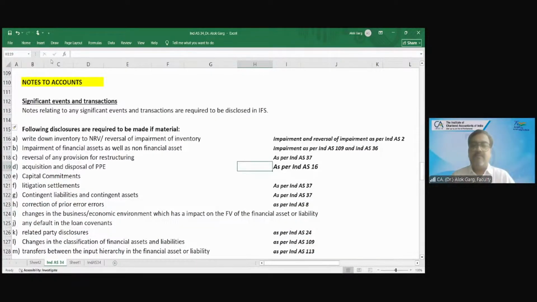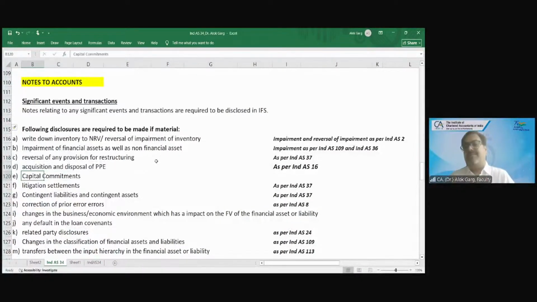To know the amount of assets purchased and sold during the period, because this is a disclosure which is required if the amount is material, right? So generally the companies whose additions and deletions are significant always give the PP schedule. Okay. Right?